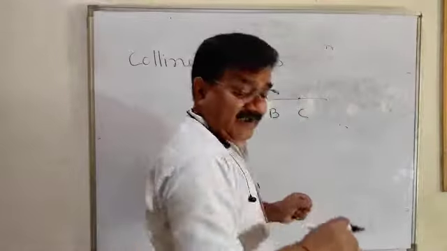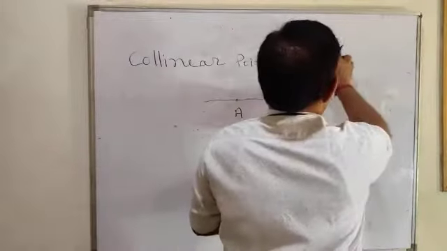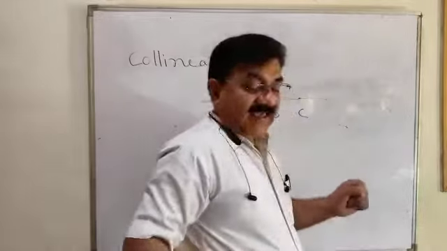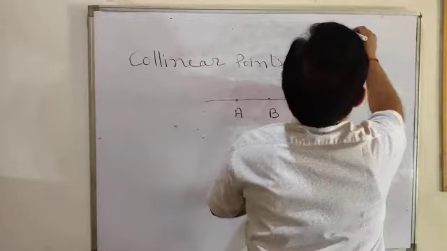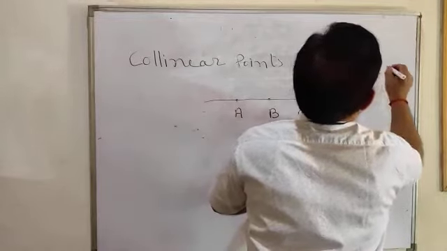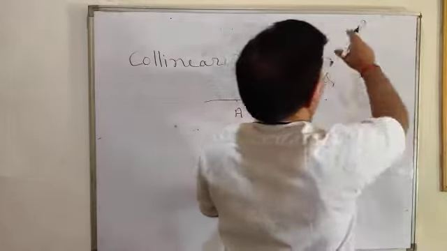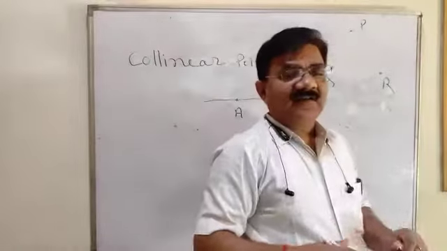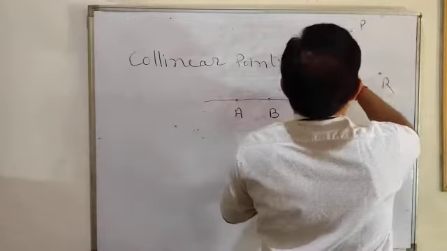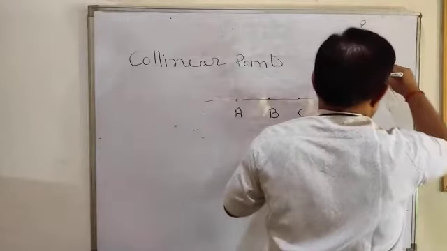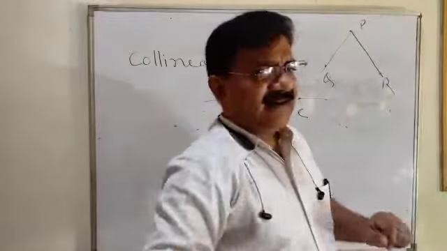If our points are like P, Q, R, will one straight line pass through these three points? No. This is not a straight line.